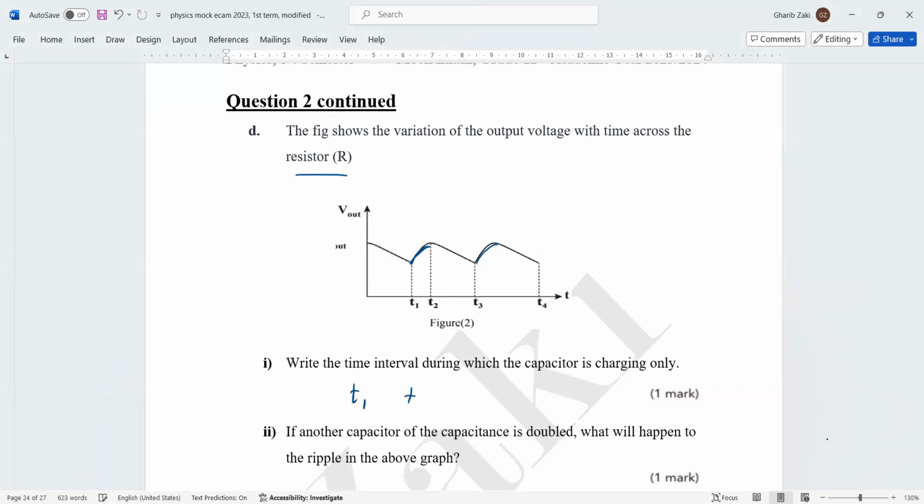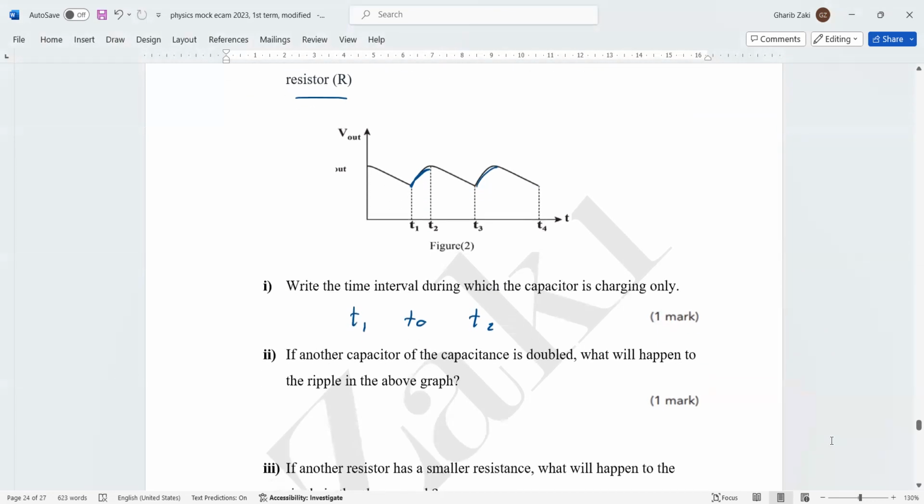Now, another capacitor of capacitance double. So when the capacitance increases, what will happen? It will be more smooth. So here, what happened to the ripple? It will be smaller, because the capacitor makes smoothing. Okay, ripple decreases.